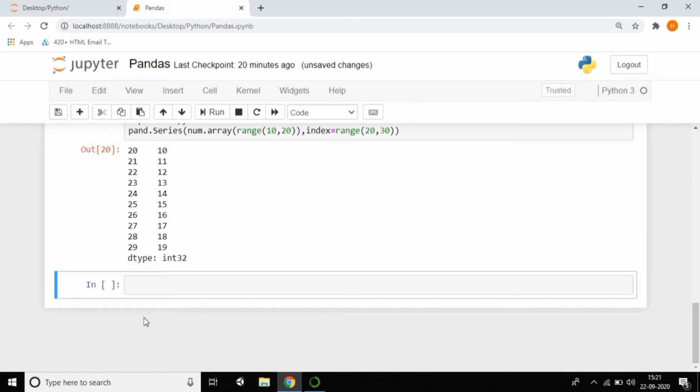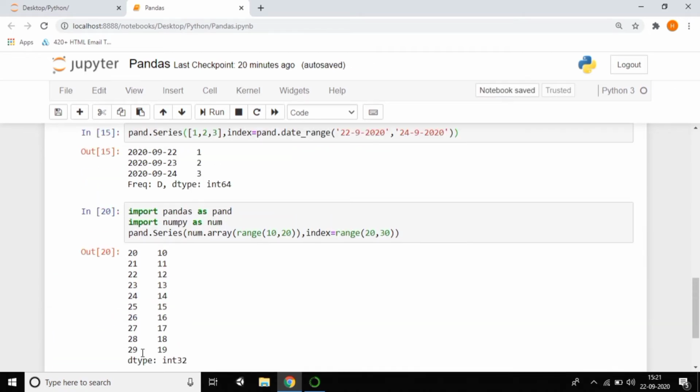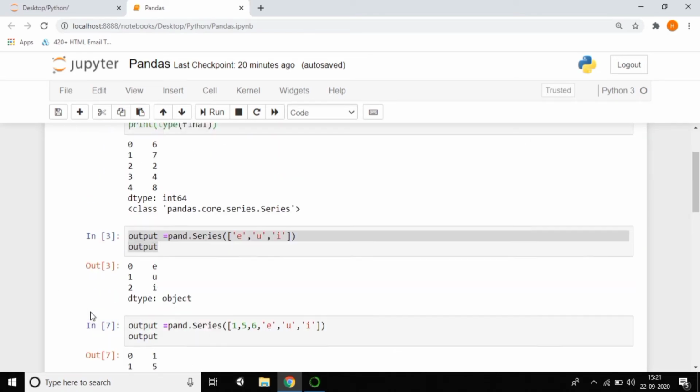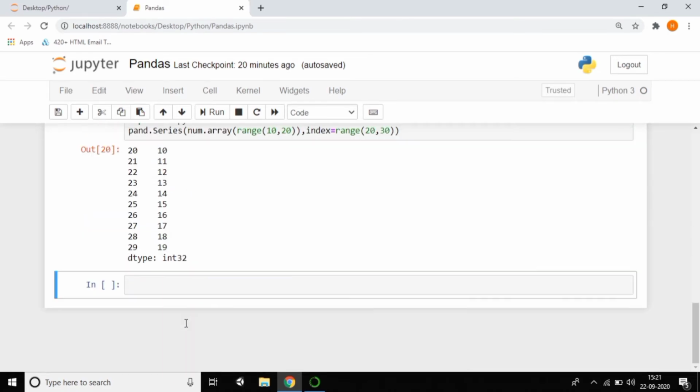And next, I want to work with data frames. So this is all about series. I think it's a very clear explanation about series. Now I want to do the data frame. What is meant by data frame? Actually, data frames are 2D labeled arrays, mostly used in data analysis.